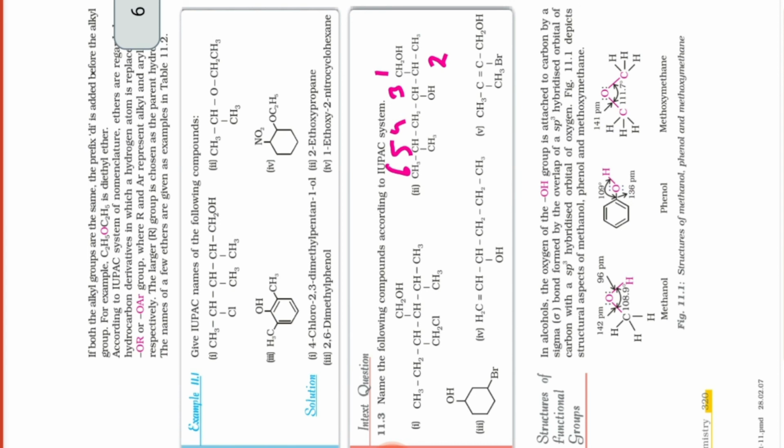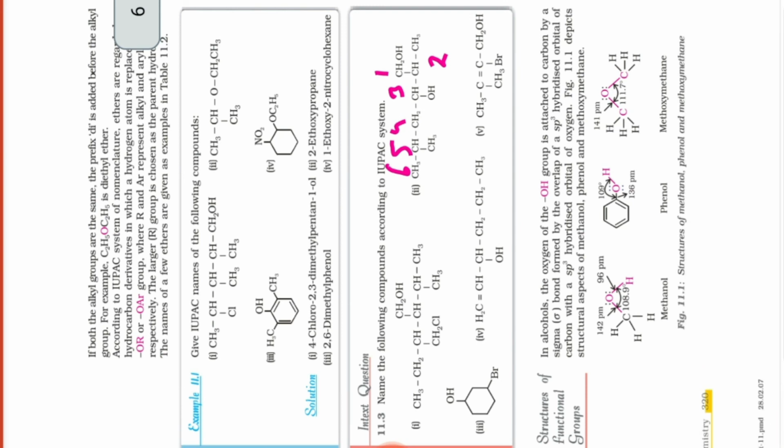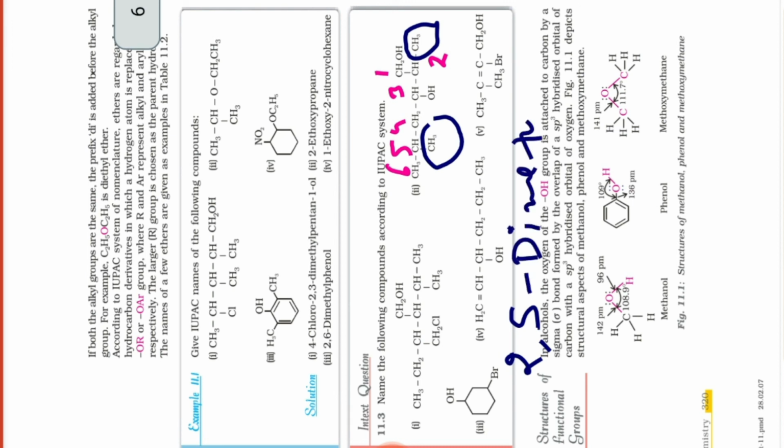Now after that you can see the substituent. What you can see? Here is one substituent at the second position. Then one more substituent is there at position number 5. What is it? CH3. So what will you write there? 2,5-dimethyl. Yes, 2,5-dimethyl.